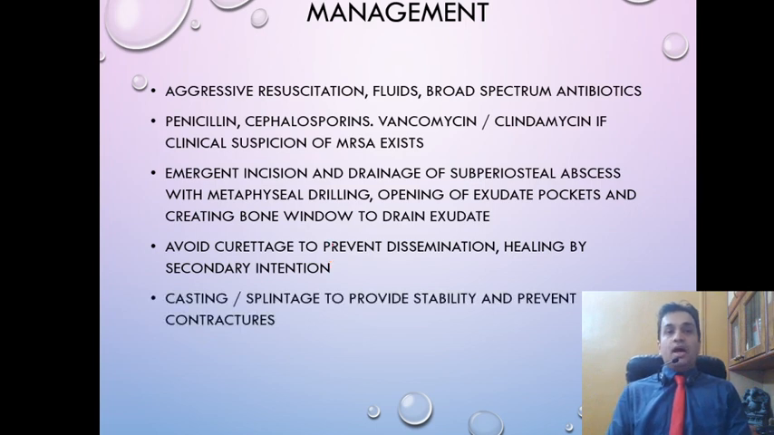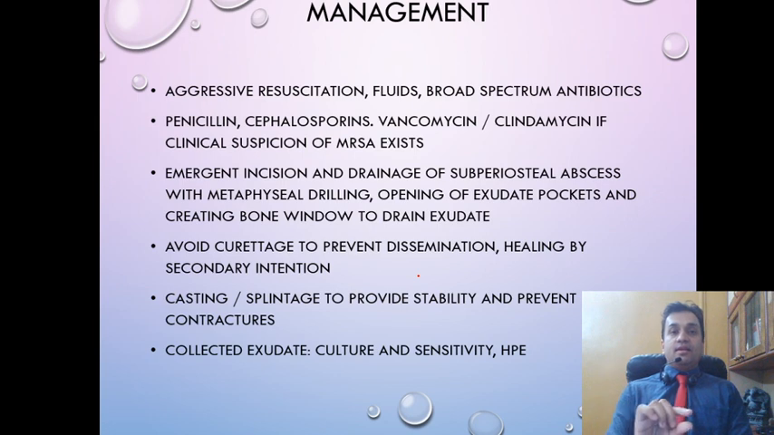Remember, this is a metaphyseal area full of spongy cancellous bone, and because of that, healing by secondary intention will occur. Now most of these areas where metaphysis is involved are close to the joint, and therefore muscular spasm secondary to the pain may cause the muscle to go into a contracture and later lead to flexion deformity of the joint, and therefore casting or splintage should be provided to maintain the joints in as close to a functional position as possible.